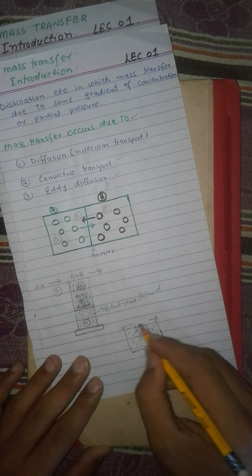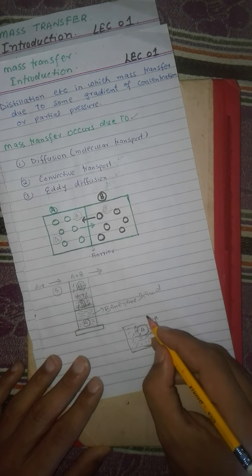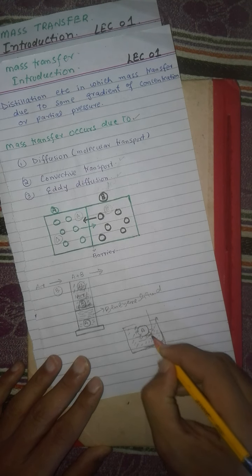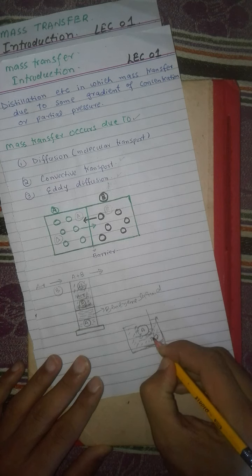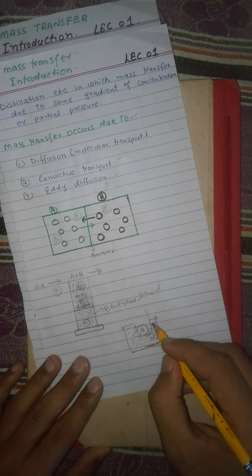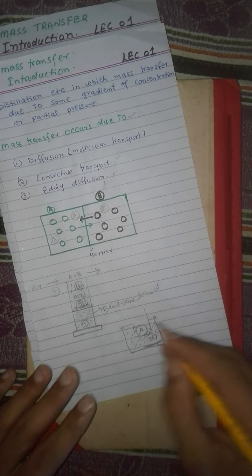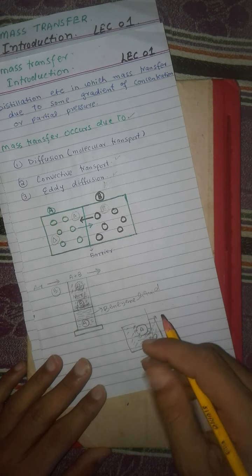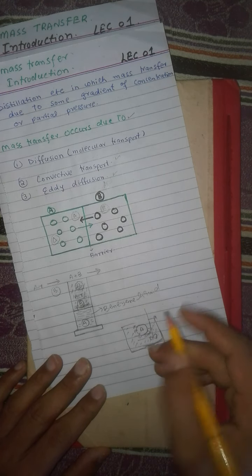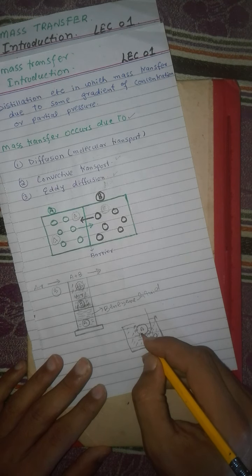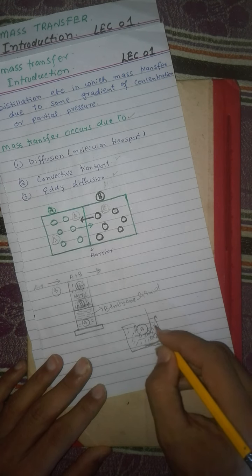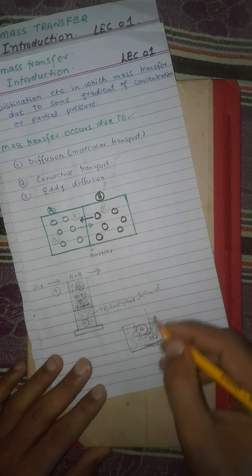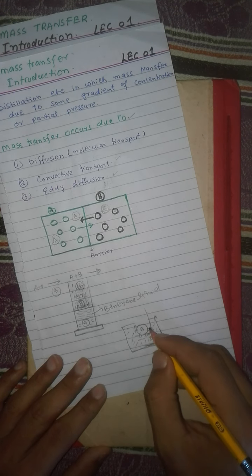Now if someone is interested in increasing the mass transfer, then if we put some stirrer in it, the stirrer will increase the mass transfer process. Now component A will transfer from one point to another by eddy diffusion as well as by molecular diffusion.